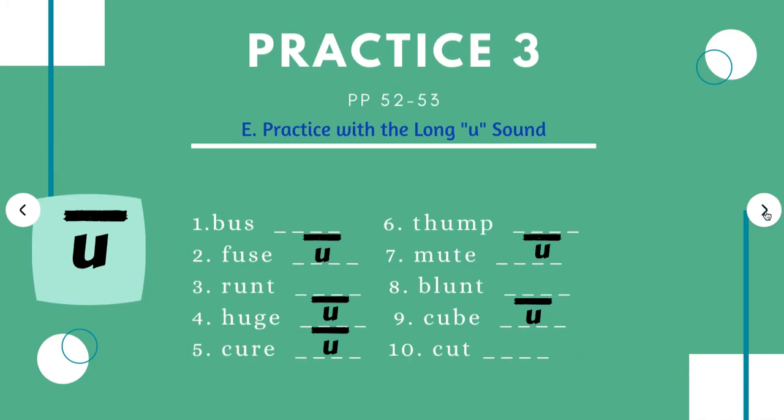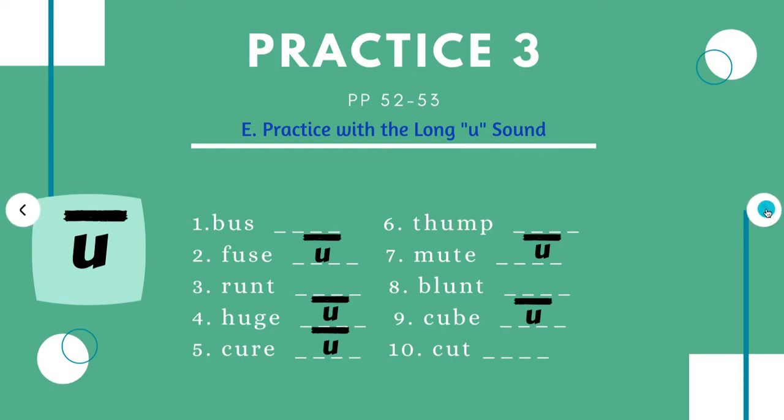And then long U. Bus is not. Fuse is long. Runt is not. Huge is long. Cure is long. Thump is not. Mute is long. Blunt is not. Cube is long.